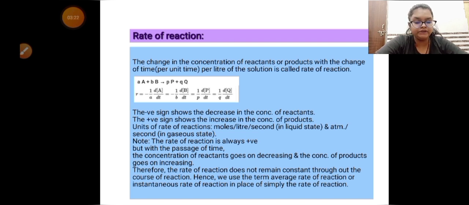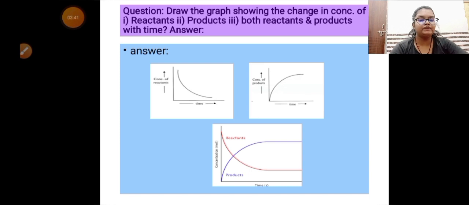It means the rate of a reaction does not remain constant throughout the course of a reaction. Hence, we use terms like average rate of a reaction or instantaneous rate of a reaction, instead of simply the rate of a reaction. Now, there are graphs showing the change in concentration of a reactant and a product.